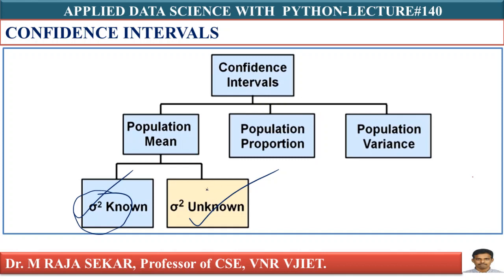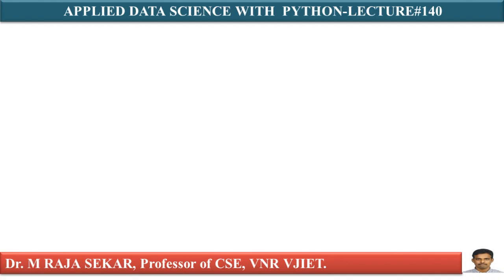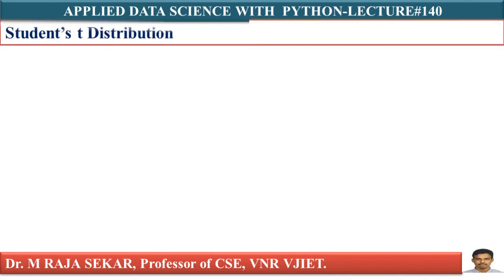In this lecture, we will discuss the case in which sigma square is unknown. Now we will see the next case in which sigma square is unknown. Then we will see how to predict the population mean. For this purpose, you have to use the student's t distribution or student's t test.